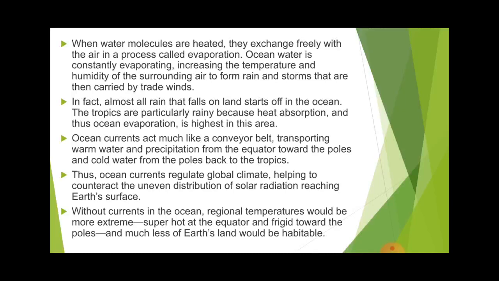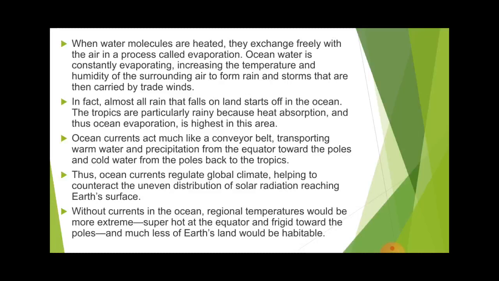Poles have a different amount of heat, the equator has a different amount of heat. So the ocean current and wind also regulate the atmosphere of any place. So if this did not happen, what would happen?